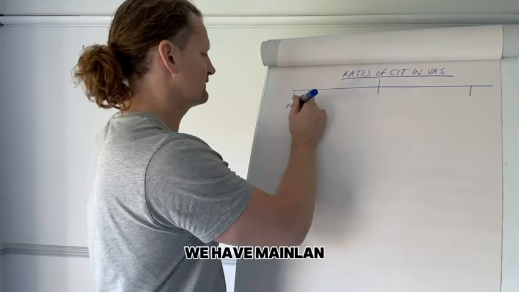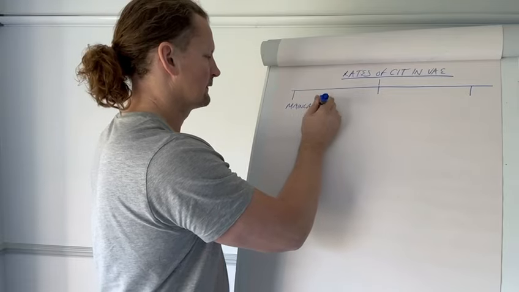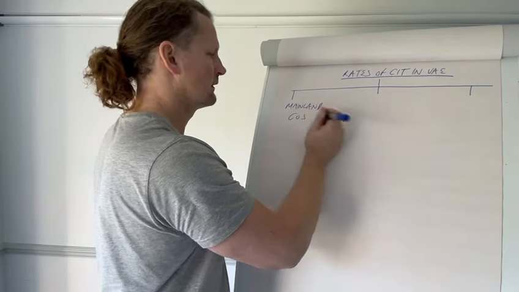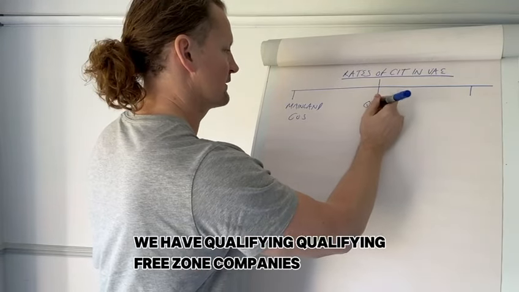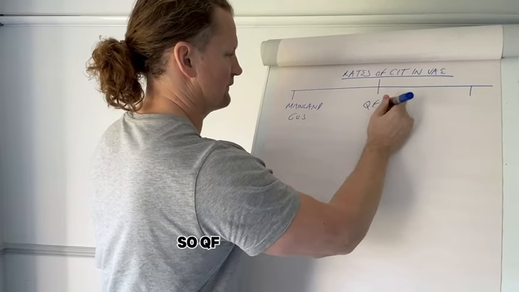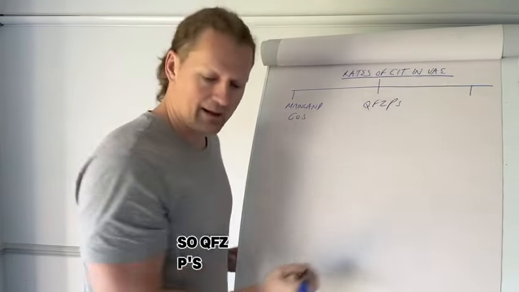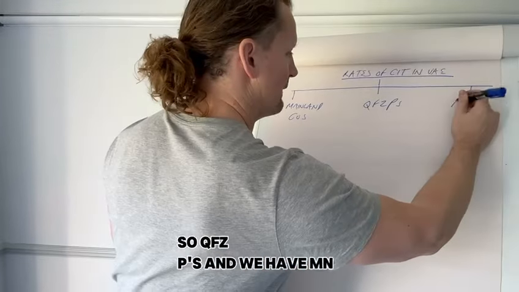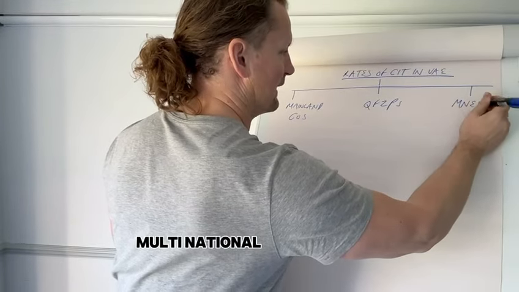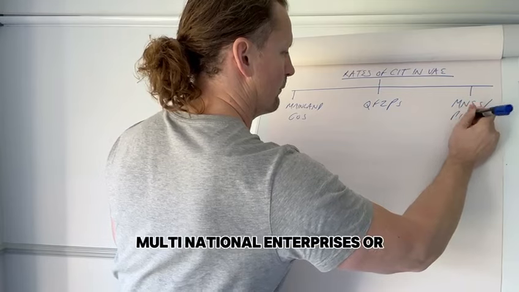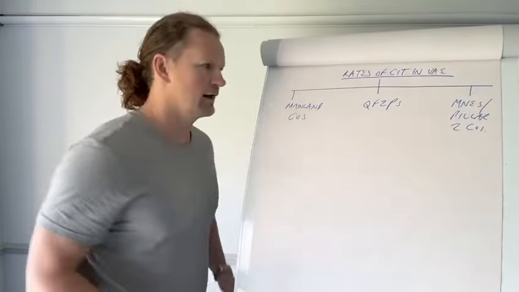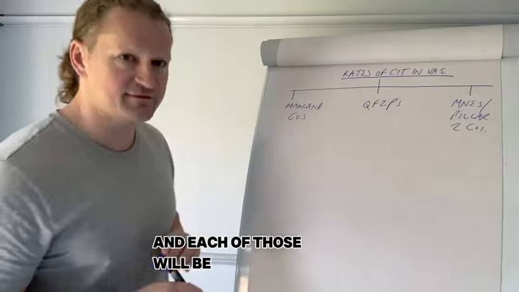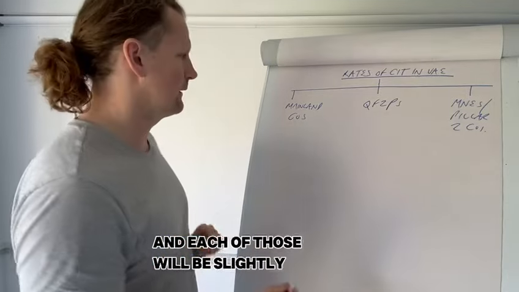We have mainland companies, we have qualifying free zone companies, so QFZPs, and we have MNEs, so multinational enterprises, or Pillar 2 codes, and each of those will be slightly different.